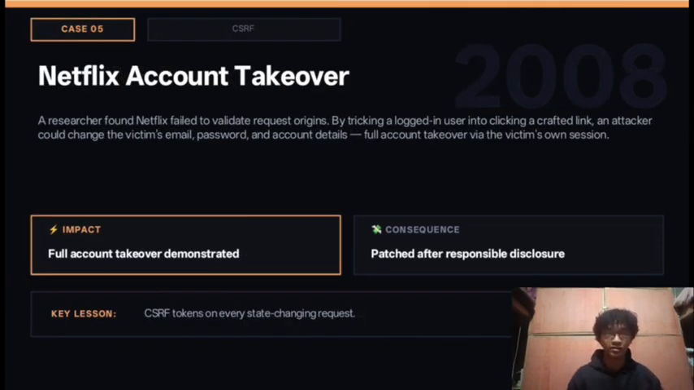The last case was Netflix in 2008. A security researcher found that Netflix didn't check where the request came from. So, if a logged in Netflix user clicked a special link, it would automatically change their email, password, and account information without them doing anything. So, the account was fully taken over. But later, Netflix fixed it after it was reported.